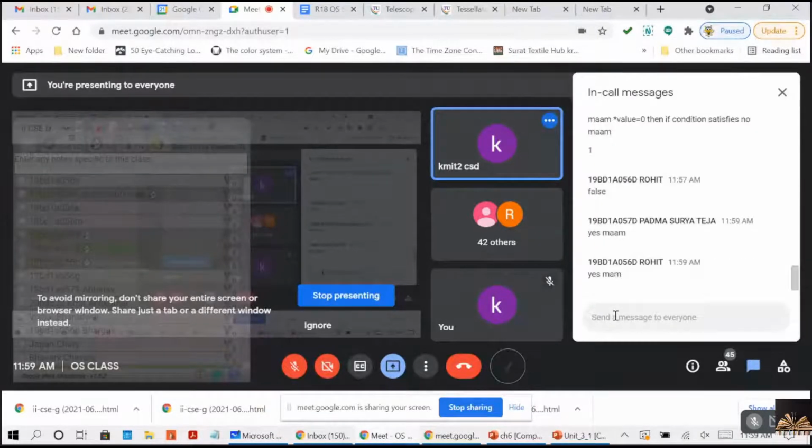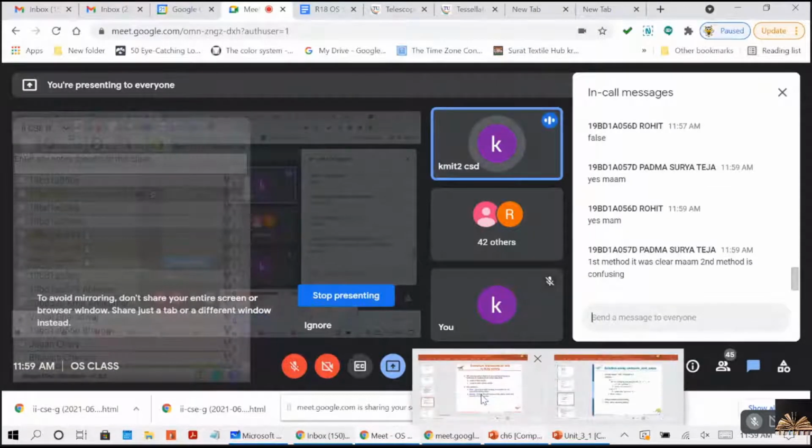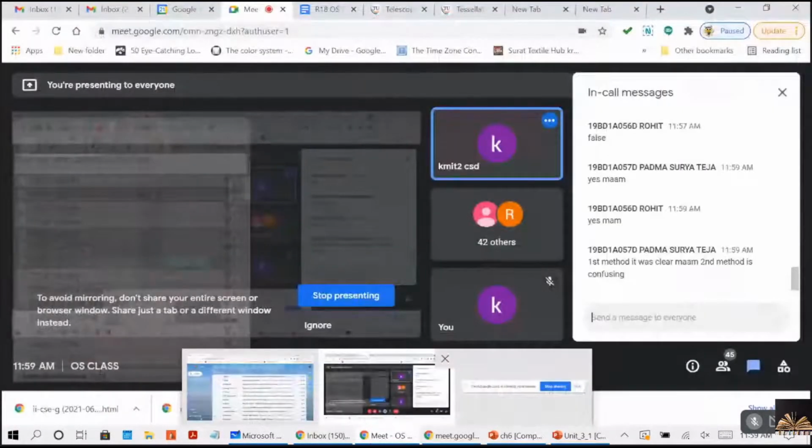For this compare and swap, did you understand, or is it still confusing? You understood this compare and swap? Otherwise, let's do one thing. The first method was clear.